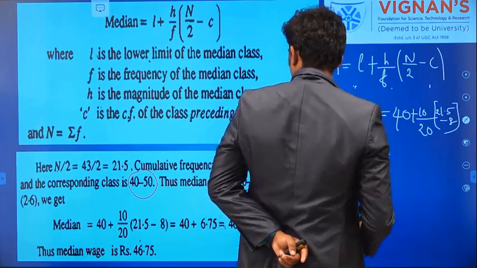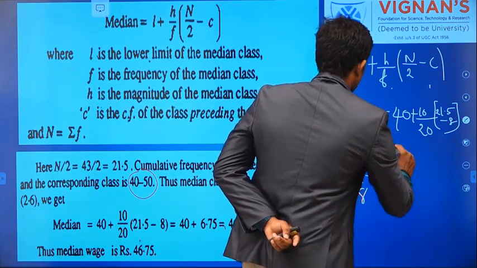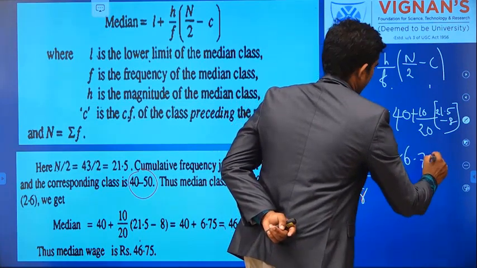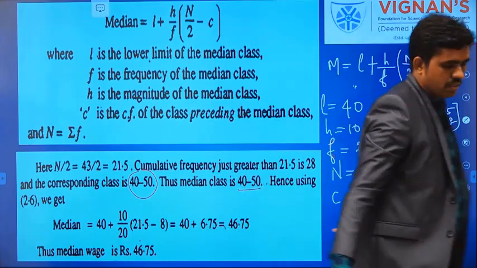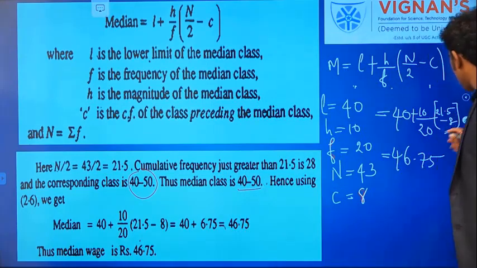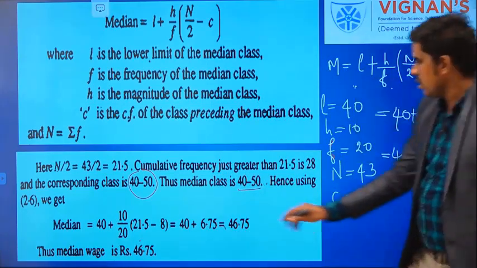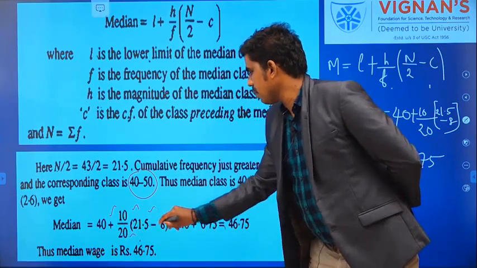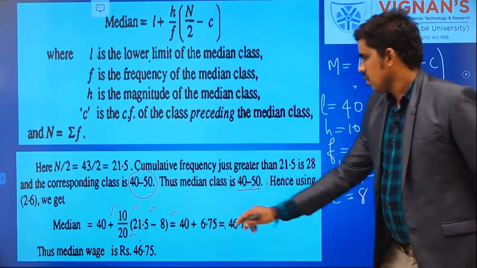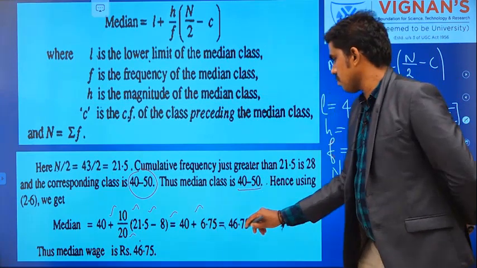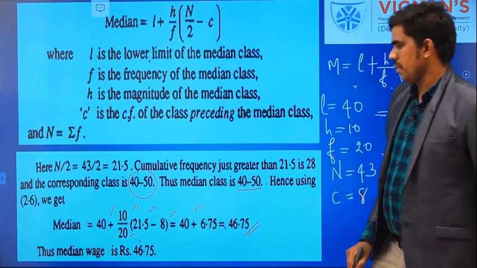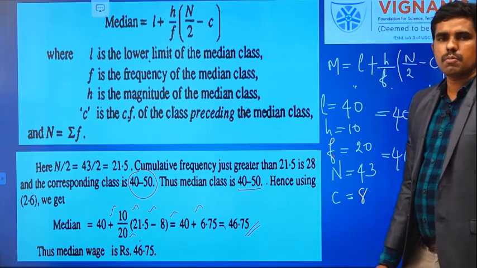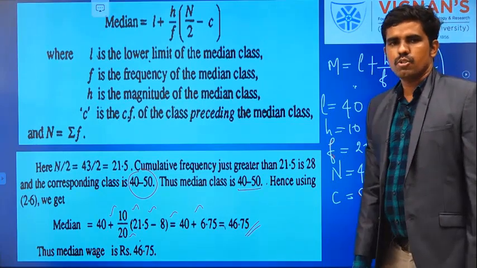You can use the calculator. What you are getting? 46.75. The calculation is there also. You see, L plus H by F, N by 2 minus C. So 40 plus 6.75. So median value is 46.75, right? So in this way.